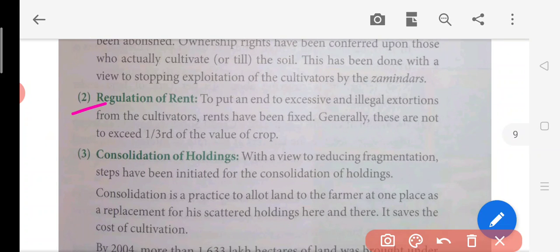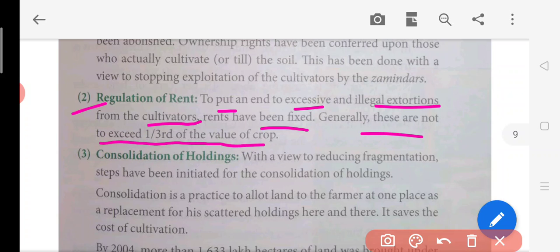In the beginning, the zamindars were absolutely free to collect as much rent as possible from the tillers of the soil. Now it is fixed by the government that only a certain amount can be taken from these people who are cultivating, the tillers of the soil, and there will be no exploitation now. To put an end to this excessive illegal extortion from the cultivators, rent has been fixed. Generally it is not to exceed one third of the value of the crop. You cannot charge more than one third of the value as rent from these tillers of the soil.